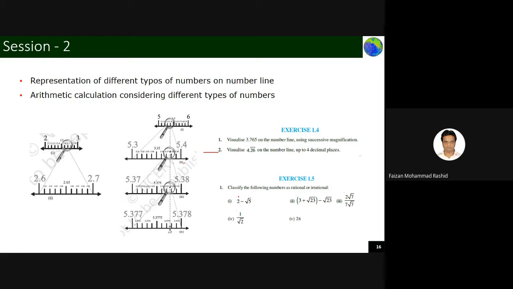Like if I have a whole number and then a rational number, if I want to add, what should I do? If I want to take the ratio of this type of number, what should I do? If I want to represent an irrational number on the number line, what should I do? So these type of problems we will see in the next class. We will do some problems from chapter 1 of your science and chapter 1 of your mathematics.